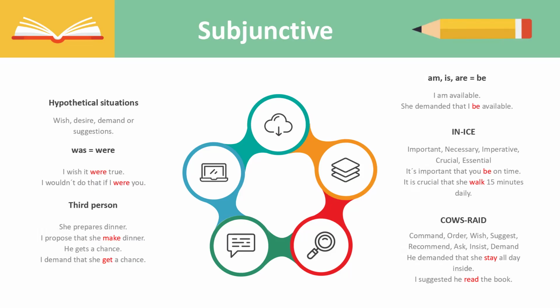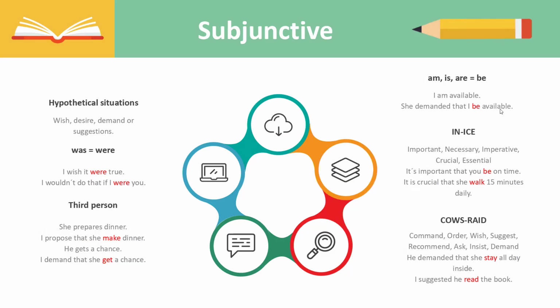However, when you're using the subjunctive form, you have to use be, just the base form of the verb to be. You never conjugate it. That's the first rule. For example, I am available. She demanded that I be available.